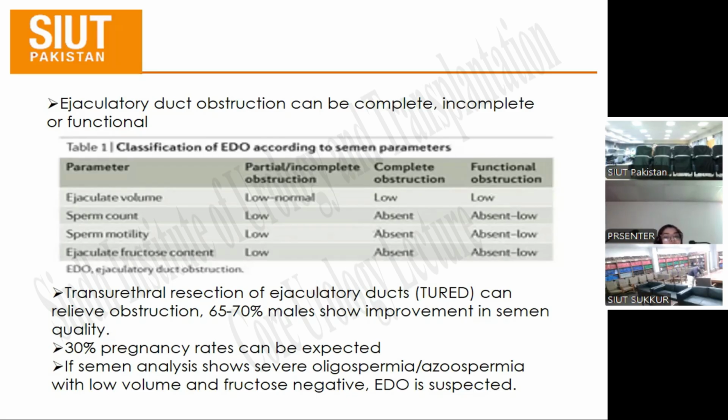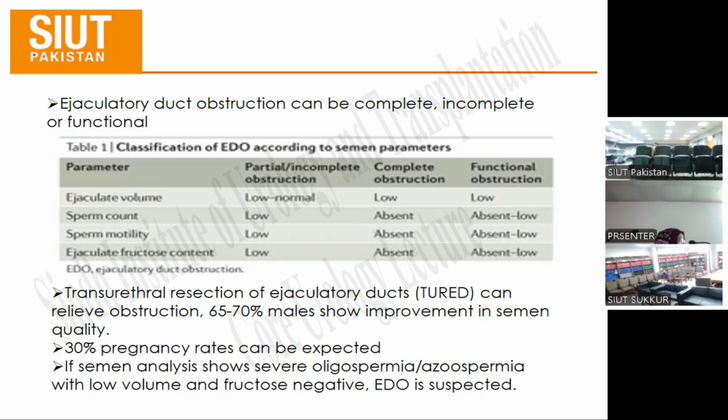Transurethral resection of ejaculatory ducts, known as TURED, can relieve obstruction in 60 to 70% of males and shows improvement in semen quality. 30% pregnancy rates can be expected after TURED. If semen analysis shows severe oligospermia or azoospermia with low volume and negative fructose, we can suspect the patient has EDO. We can summarize this slide very quickly.